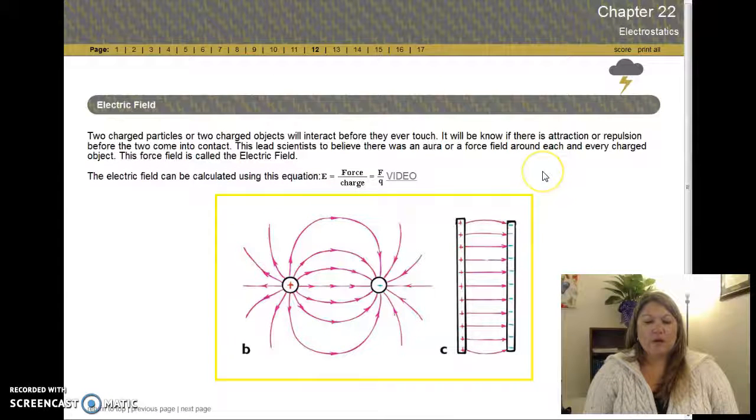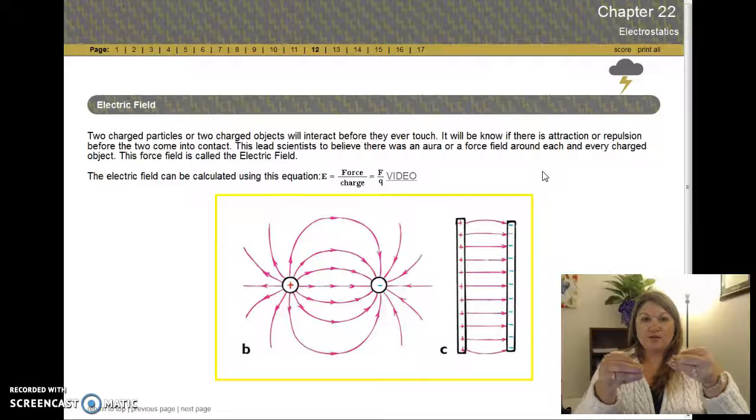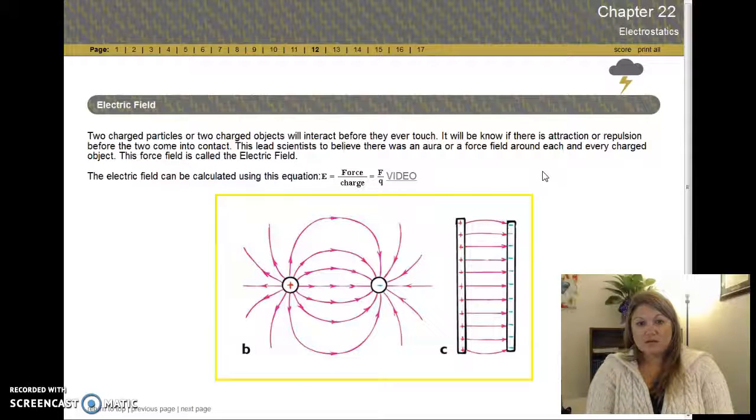Our charged particles are feeling this force of attraction before they even touch. You bring a positive and a negative close together, and they're going to feel the attraction before they ever touch. So there's got to be some kind of force field surrounding all of these charges to make them feel the force before they touch. This force field is called the electric field. And the electric field depends on the strength of the force and the charge. You can see your equation right here.